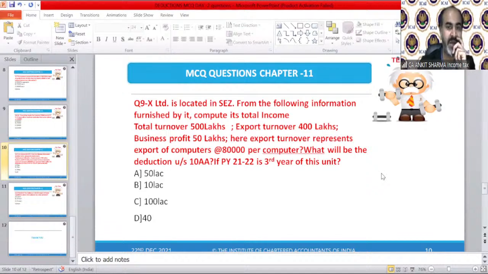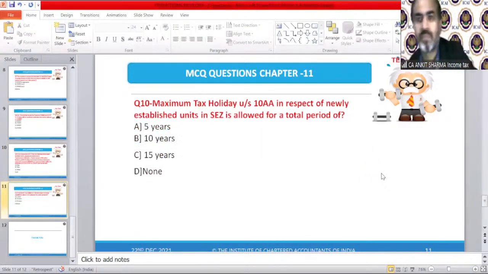Question number 9, okay, I have the correct answer. Janki Bhatt is saying D. Kalidas is saying, of course, D. And Namita Goyal is saying D, of course. The correct answer is D because the formula says 50 lakh into 400 divided by 500. So that will come to 40 lakh rupees. Very good. Well done. Last question.